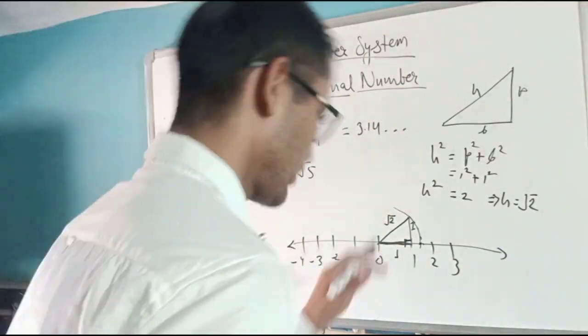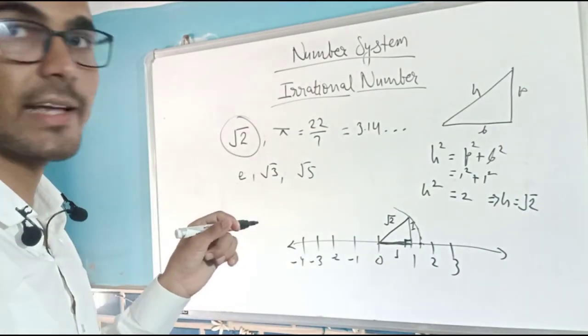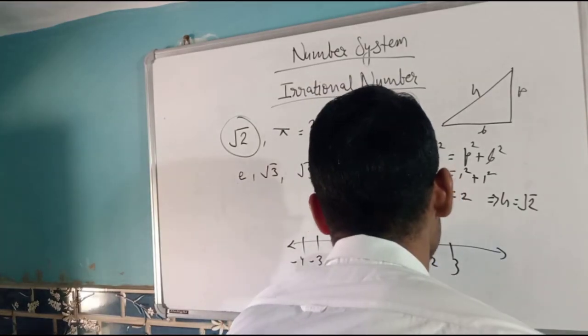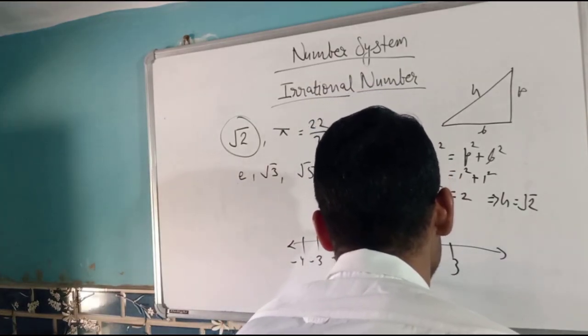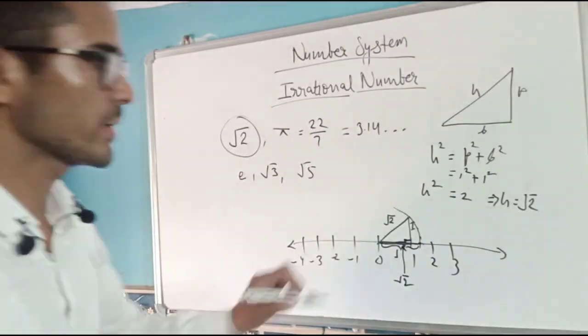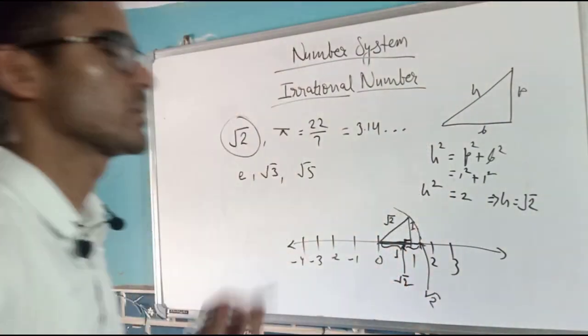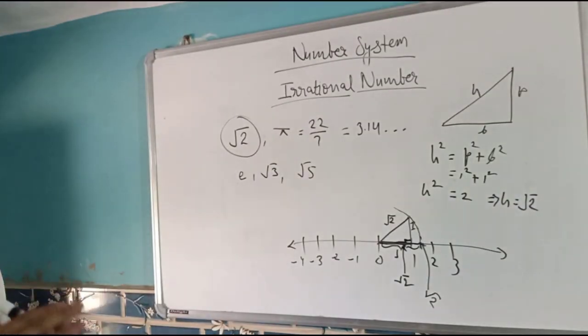We know the radii of a circle are of the same length, so this much is also of length under root 2. In this way I can say this point denotes under root 2 on the number line. So this is how we locate a number on the real line.